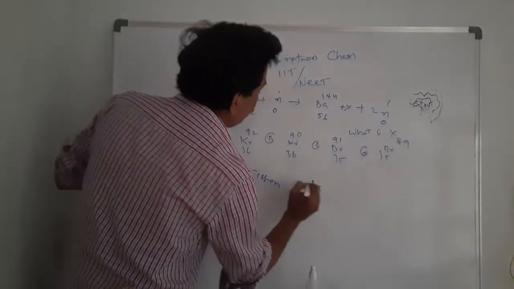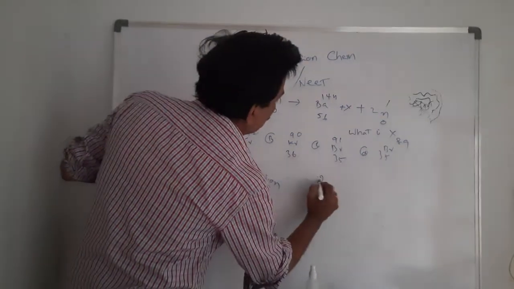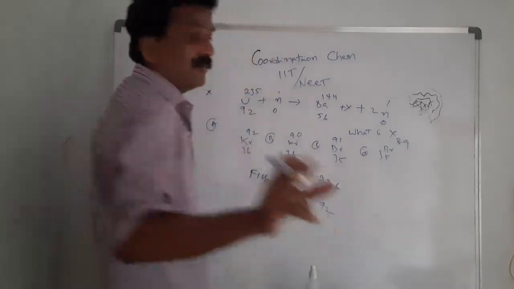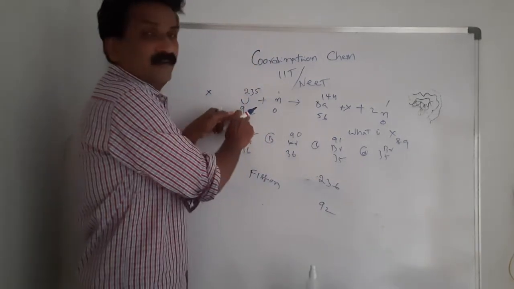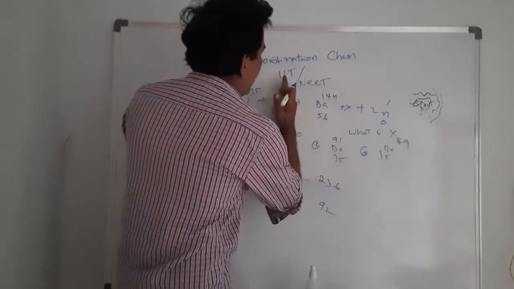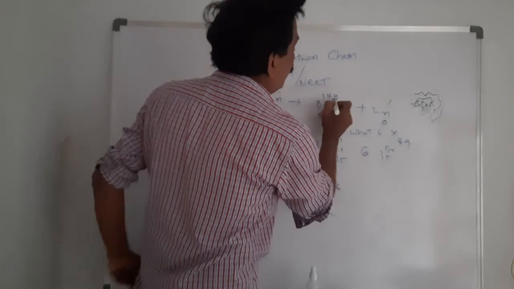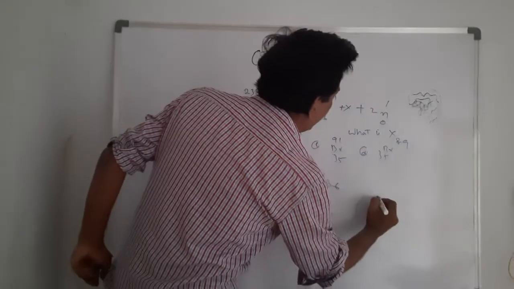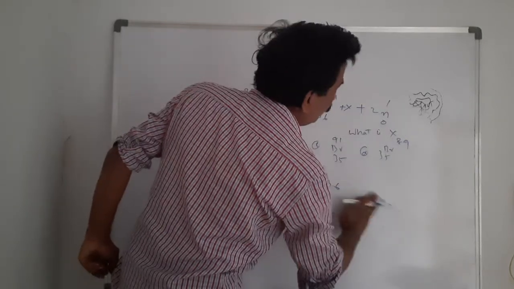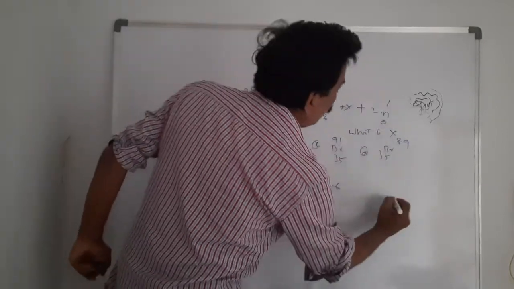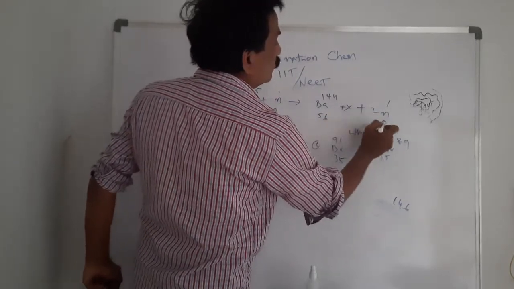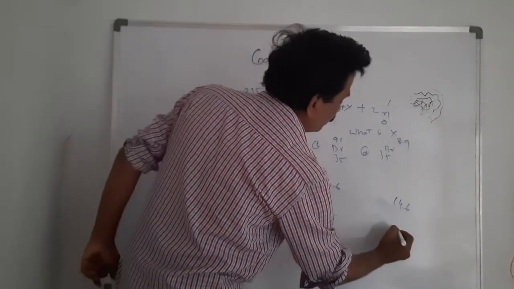Mass number 236, and atomic number 92 plus 0, 92. This is the reactants side; this is the products. Barium 144 plus 1, 145. Oh, here 2 neutrons are there, so 144 plus 2, 146 on the products side. 56 plus 0, no problem, 56.